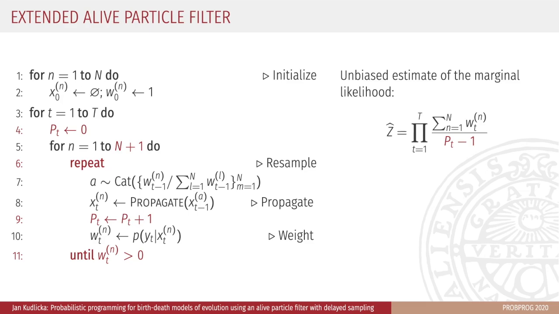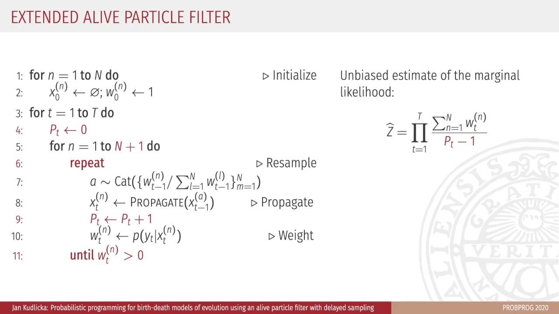This method requires only a few modifications in the bootstrap particle filter. First, we repeat the resampling, propagation, and weighting steps for each particle until its weight is positive. We also count how many propagations we did, including the rejected ones. To be able to estimate the marginal likelihood without bias, we need to repeat the whole procedure for one additional particle.